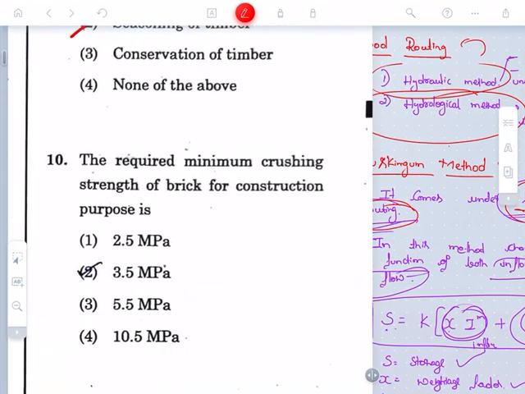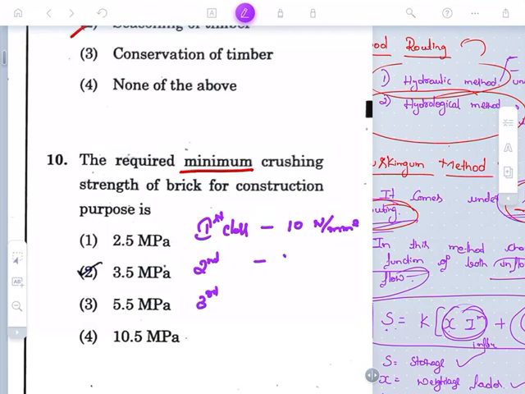The required minimum crushing strength of the brick for construction purpose. They're asking for the minimum. What is the minimum, what is the maximum? For that, we need to know one concept: with respect to the brick, there are three classes, first class, second class and third class brick. In the first class brick, the crushing strength is 10 Newton per mm square, which is also called 10 MPa.